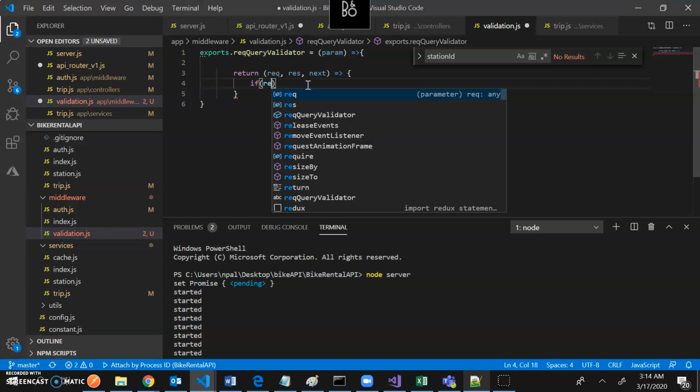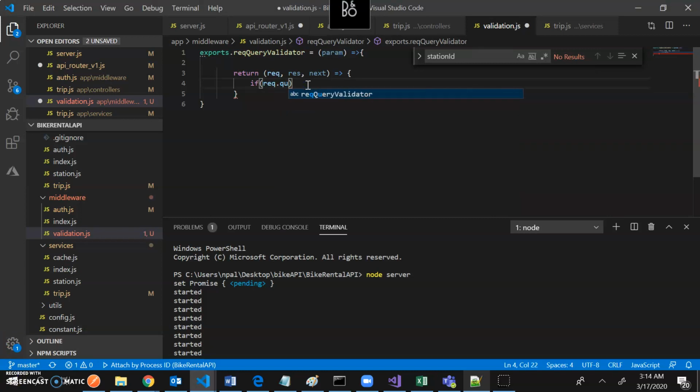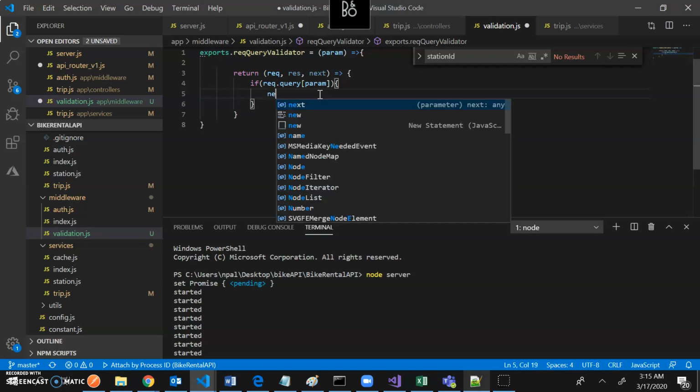The request.query, I'm validating the query string parameter, and if that query doesn't have this guy, whatever it is, so this function I created just to pass this, okay? Otherwise I would just write this much, okay? But if I would just have this function, then the problem is I had to mention ID and I had to create multiple middleware for multiple validation. I don't want to do that. So if this is valid, then only I pass to the next.